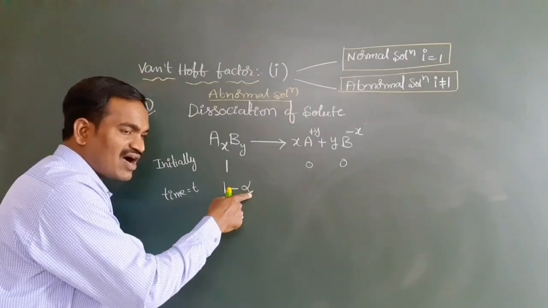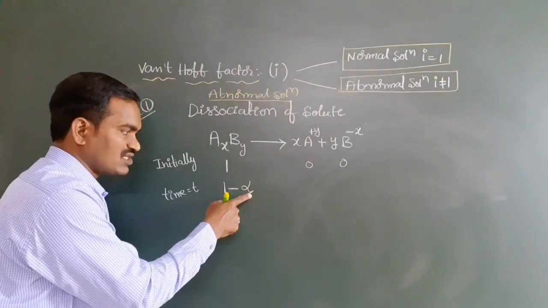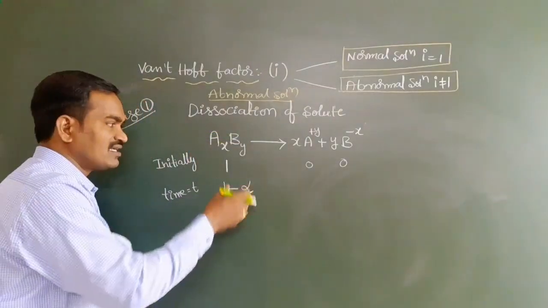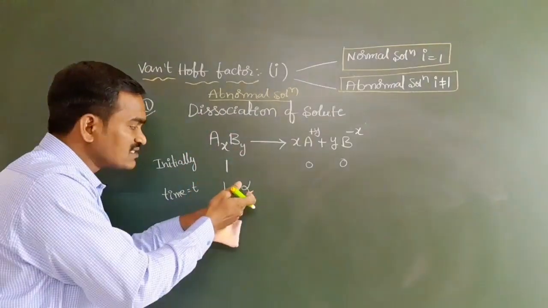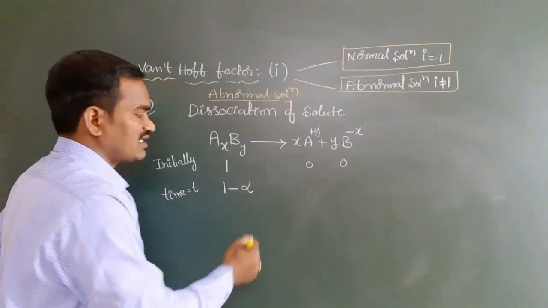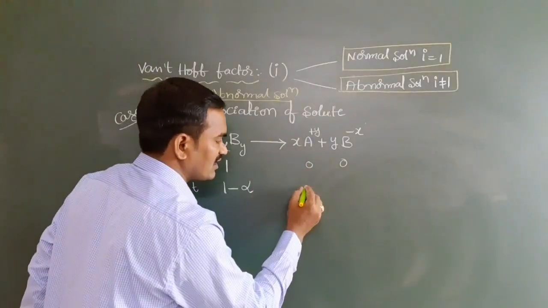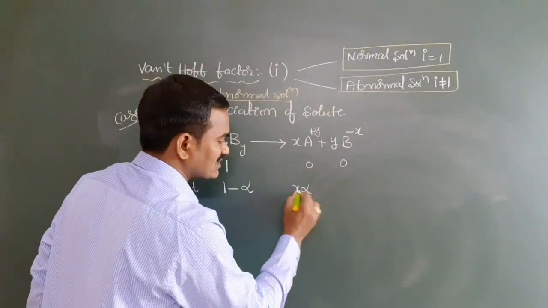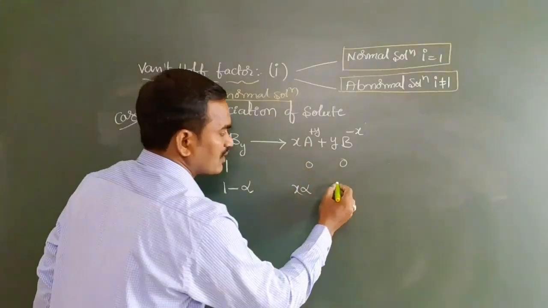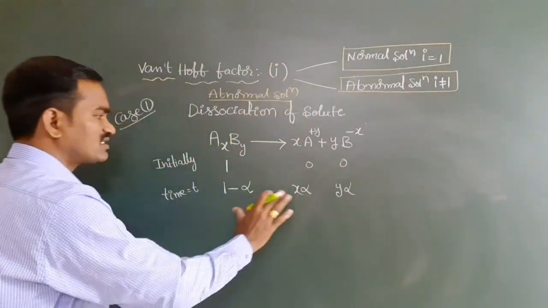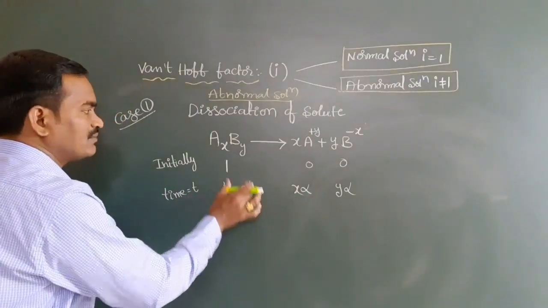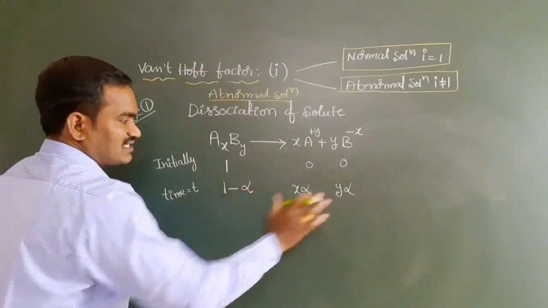So alpha is the degree of dissociation. How much has decreased or dissociated here? That means alpha dissociated. That alpha is coming like this: x alpha of A produced, y alpha of B produced. So this is after time t, it got dissociated like this.